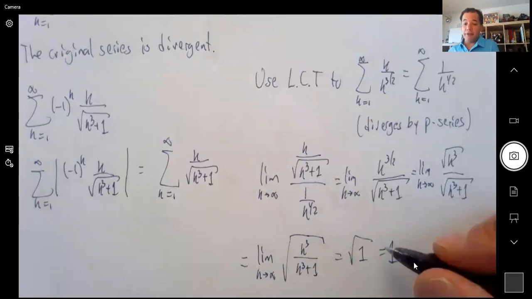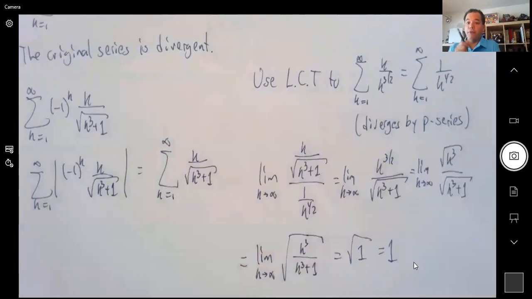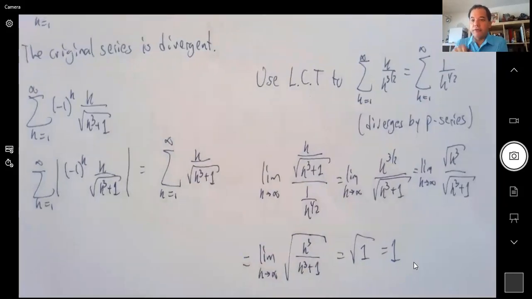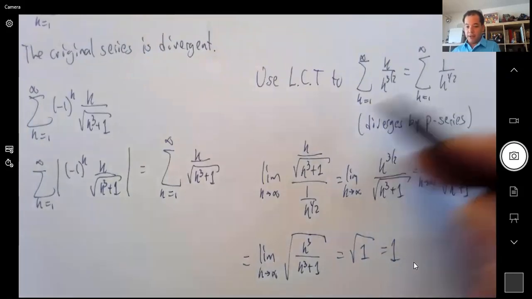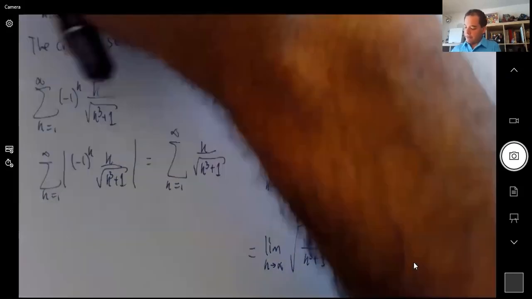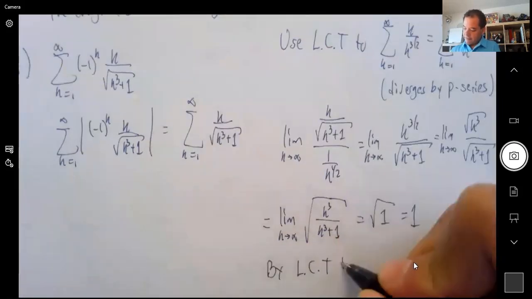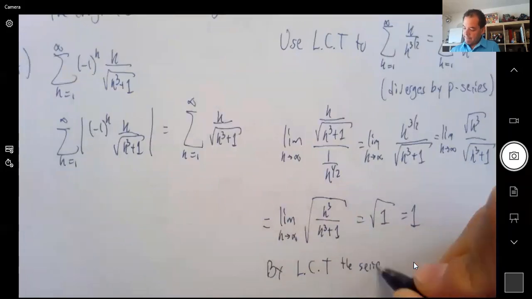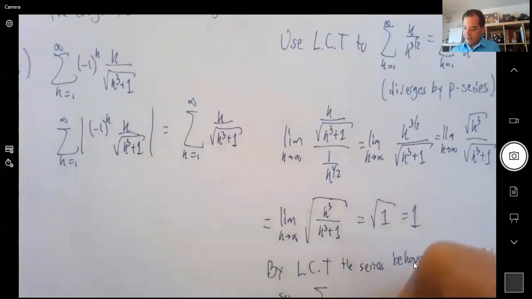And in the limit comparison test, if you get any number, including 1, so don't be confused, by the way, with the ratio test. For the ratio test, if you get 1, it's inconclusive. Here, if you get 1, you're happy. So this is a number, it's a number 1. So then these two behave the same way. So then by limit comparison test, the series behave the same way. So the one we have diverges.